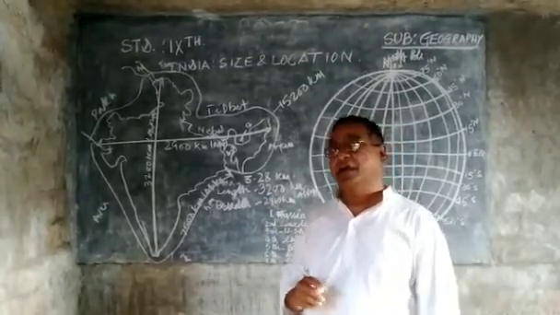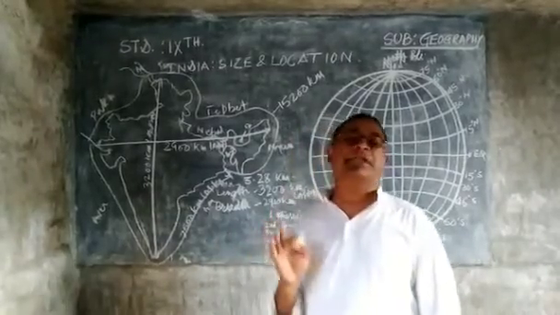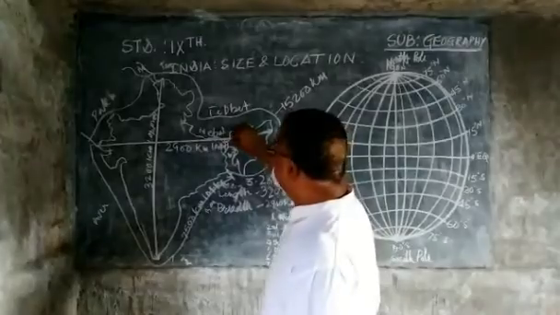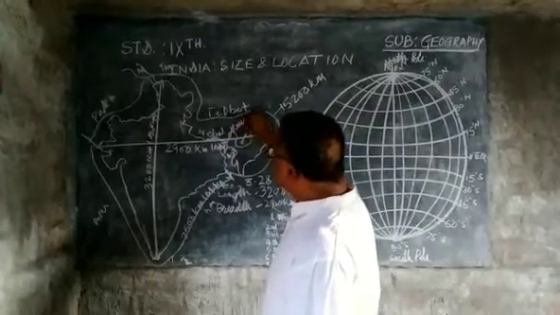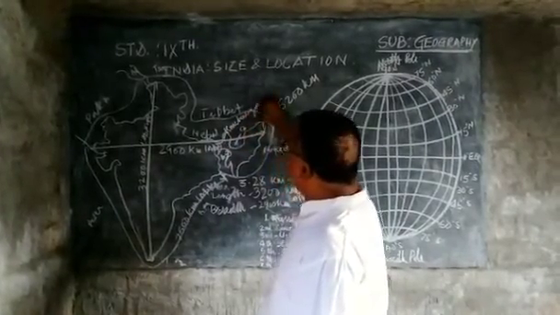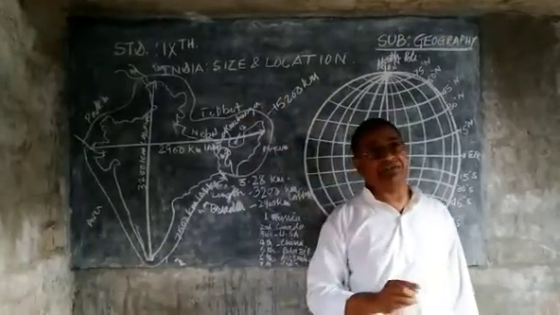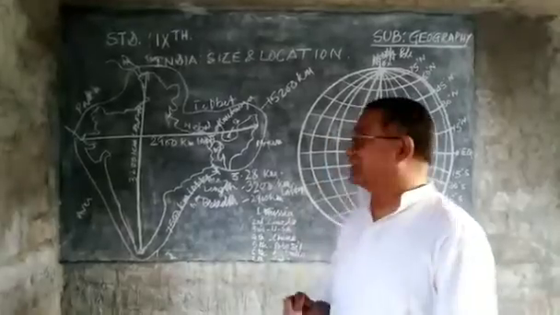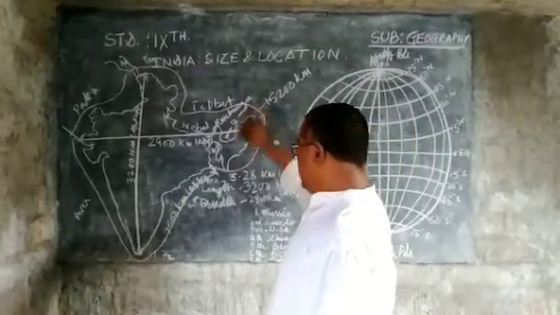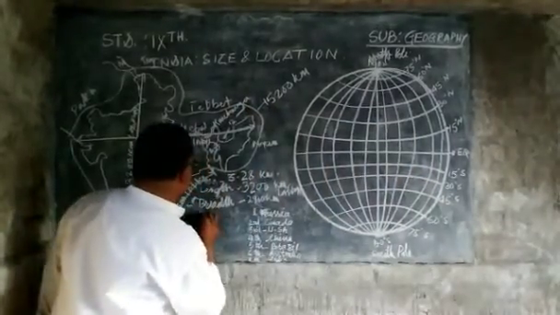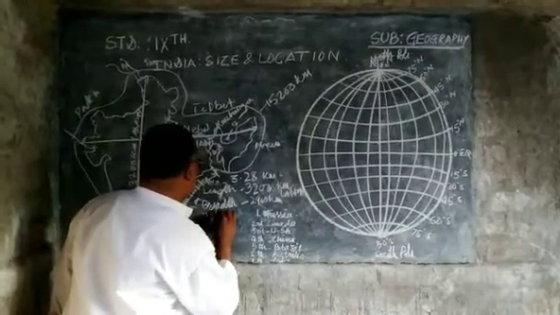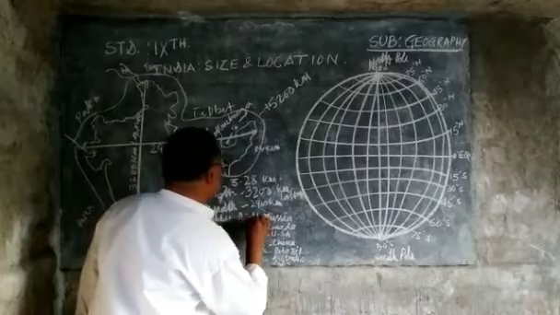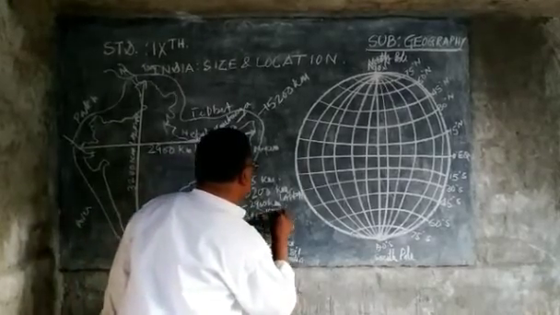Kanchenjunga lies completely in India, situated here in this region. So Kanchenjunga is the highest point of this country, which is also included in the size of this country.